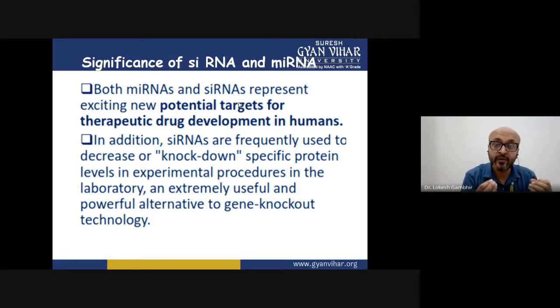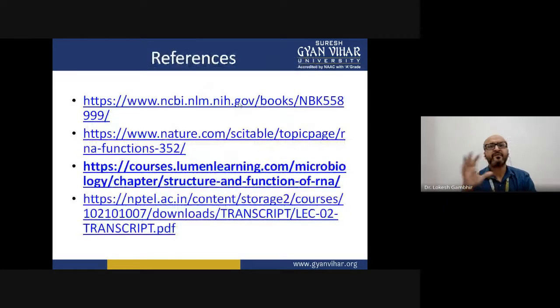This siRNA molecule is extensively used to create knockdown of certain proteins, knockdown of certain genes, so that in that particular cell the expression is not there. So this is what we have summarized today in the complete lecture: what are the types of RNA molecules, what are the different types of RNA molecules, what is the structure of the RNA molecule.